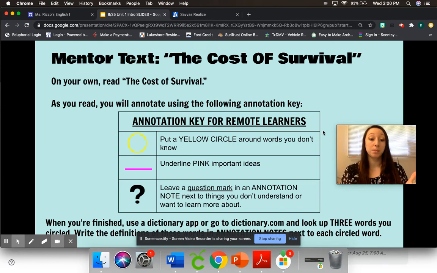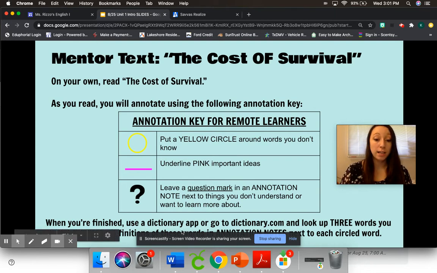So I'm going to explain to you how to use your digital textbook and how you're going to annotate. Every time we do annotation, I'm going to give you an annotation key. This is how I want you to annotate, what I want you to annotate for, and the different colors and symbols to use. So our annotation key for The Cost of Survival is: put a yellow circle around words you don't know, underline important ideas in pink, and leave a question mark in an annotation note next to things you don't understand or want to learn more about.